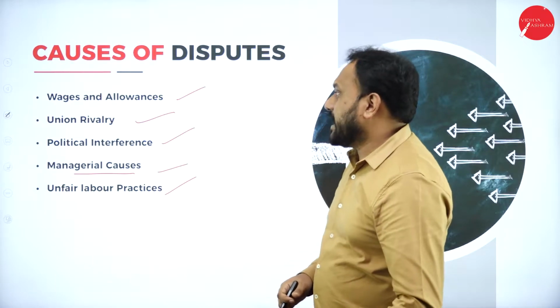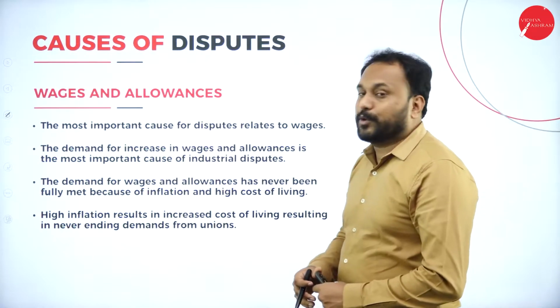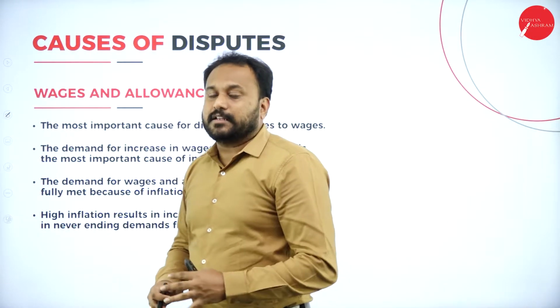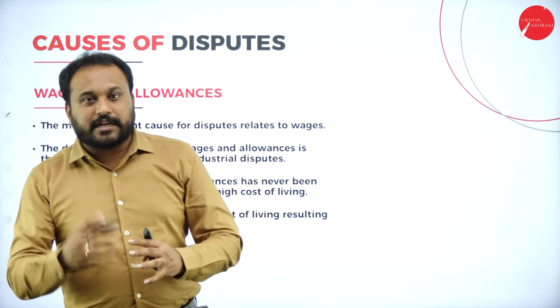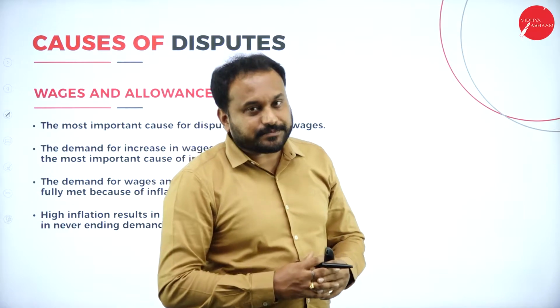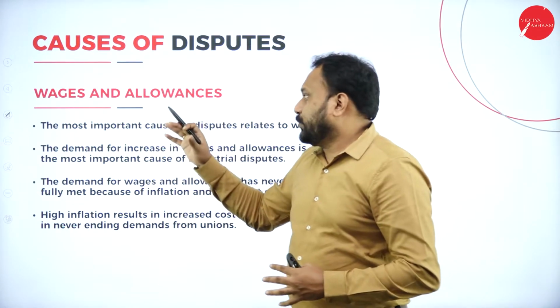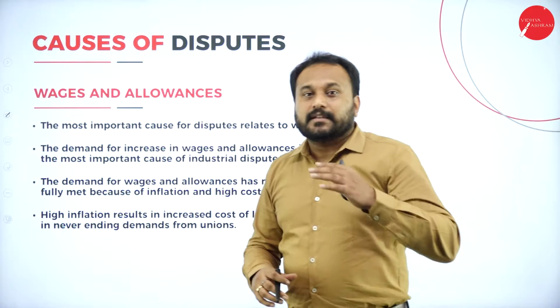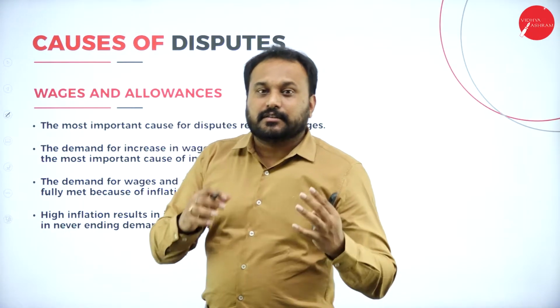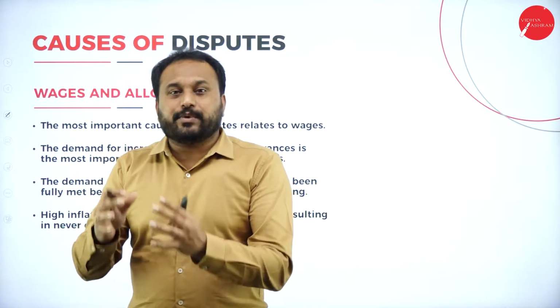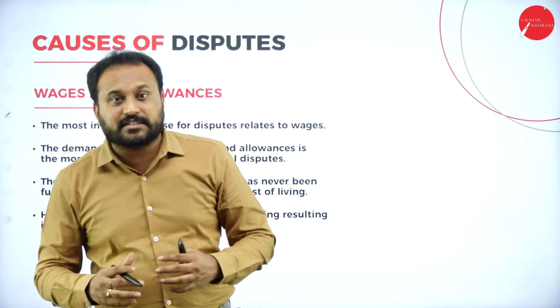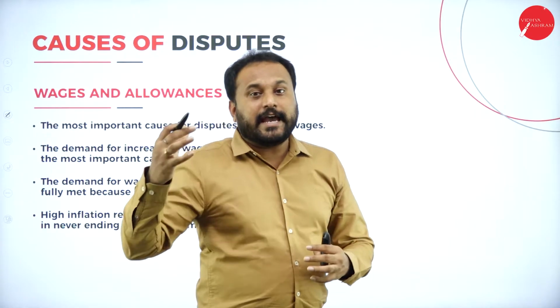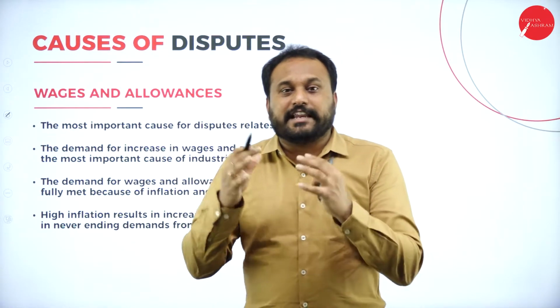The first one here we have is wage and allowance. The most important and the most happening thing is the wages and allowance rivalries. Now here what happens is, whenever they go with wage and allowance, the employer feels that the amount of money which the laborers are getting as remuneration or wages is really more, and in return what they are doing is very little.